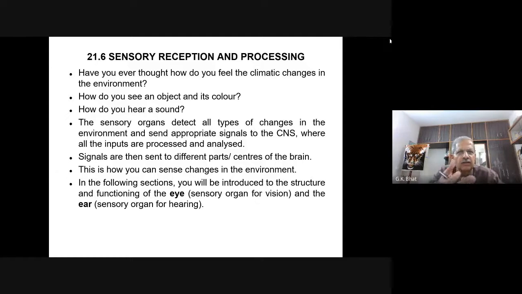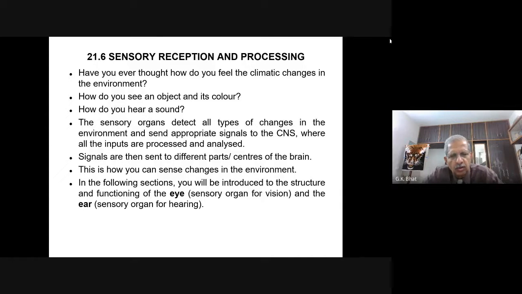So it is the receptors that receive these signals, the stimulus, and pass them through the neurons, afferent neurons, to the central nervous system. There it is processed and analyzed, and in return, some regulatory impulses pass on to the concerned parts of the body. Signals are then sent to different parts or centers of the brain. This is how we can sense changes in the environment.